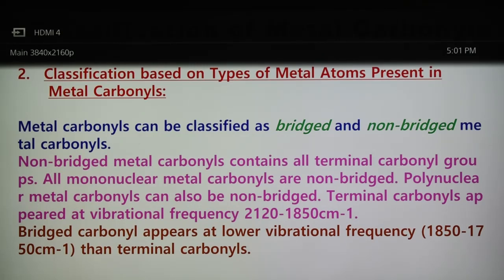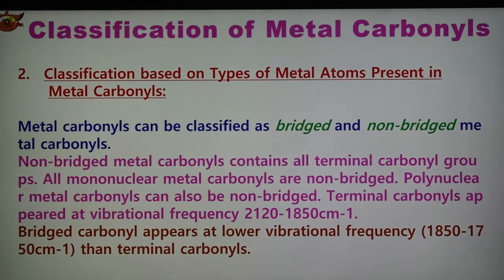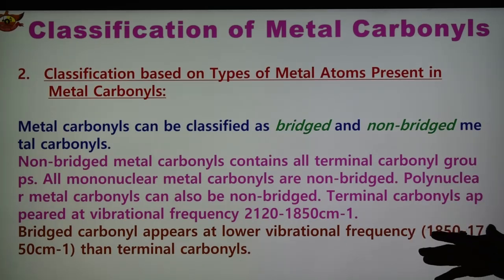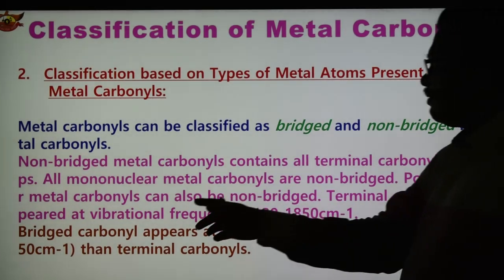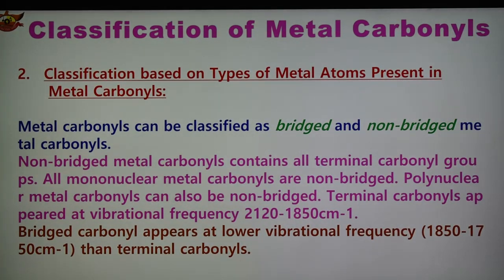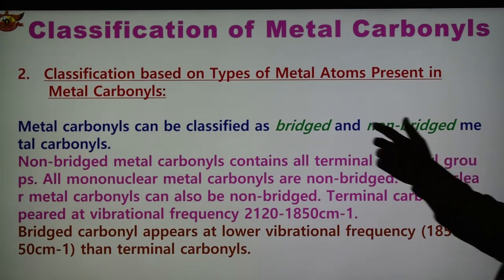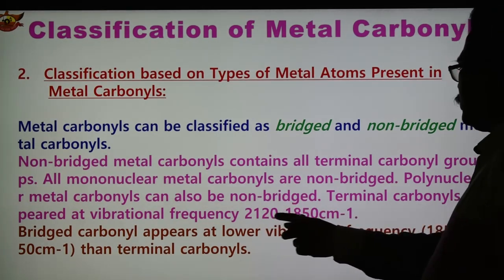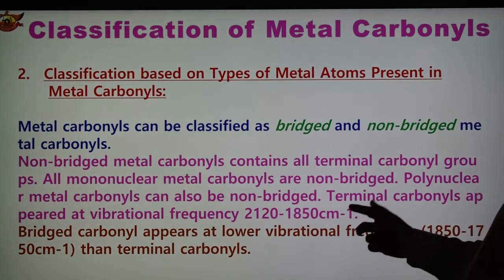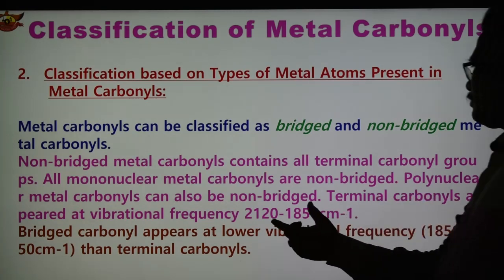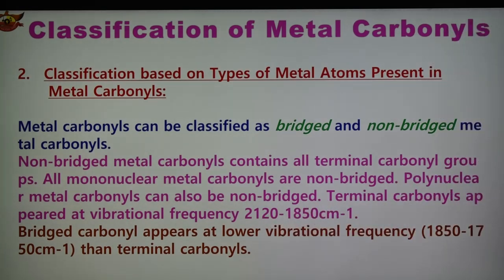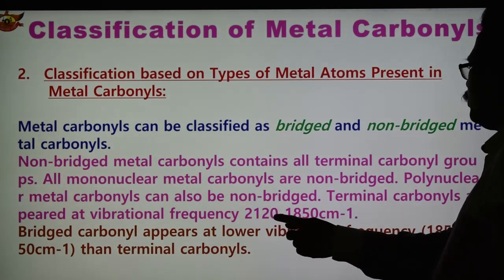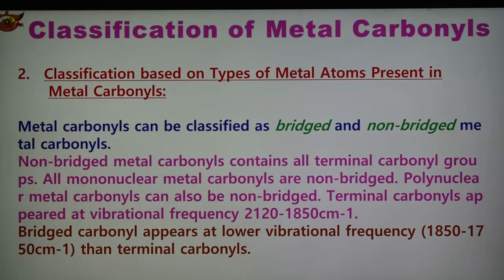Whether the carbonyl group is terminal or bridge, we can confirm on the basis of FTIR, that is infrared spectroscopy, also known as vibrational spectroscopy. Terminal carbonyl groups appear at vibrational frequency in the range 2120 to 1850 centimeter inverse.